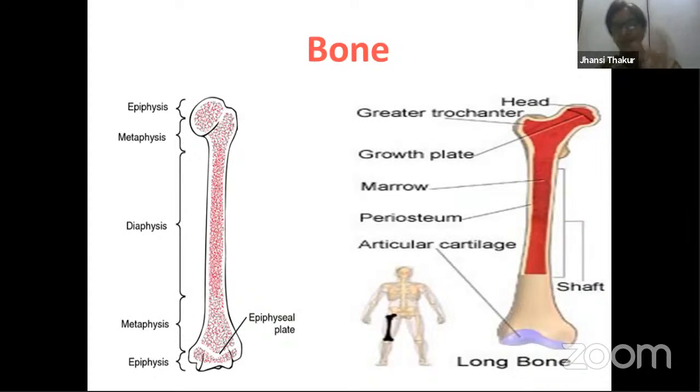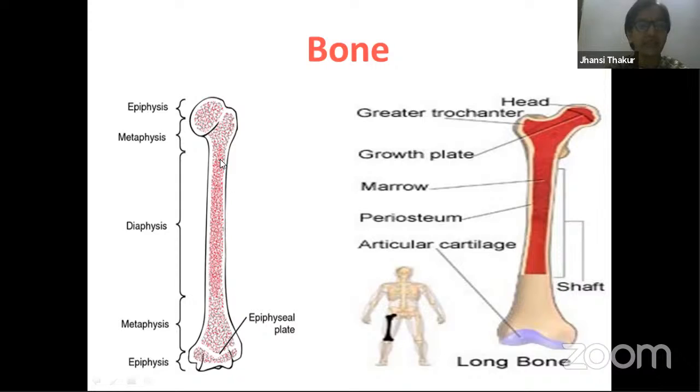Now, let's try to look at bone. I have taken over here, for example, our limb bones. Yesterday I showed you even this picture. This is a limb bone, how it appears. The free surface of the bone over here is called epiphysis. The epiphysis free surface is made up of articular cartilage, which is hyaline cartilage. Even this side is epiphysis. In between, there is a white line, the epiphyseal plate. This is also made up of hyaline cartilage.